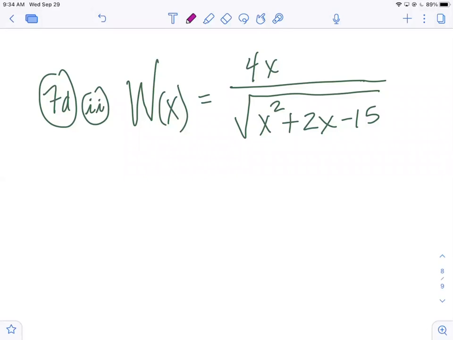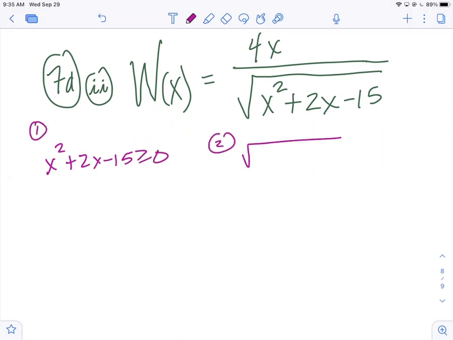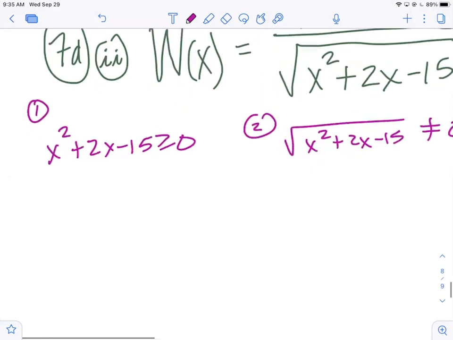Okay, so again, we have a variable in the denominator and under a square root, so at risk of doing both, we'll say x squared plus 2x minus 15 is greater than or equal to 0, and call that the first one. And now the second one, the entire thing cannot be 0. And notice this one is just the radical on the bottom. There's not that extra term.